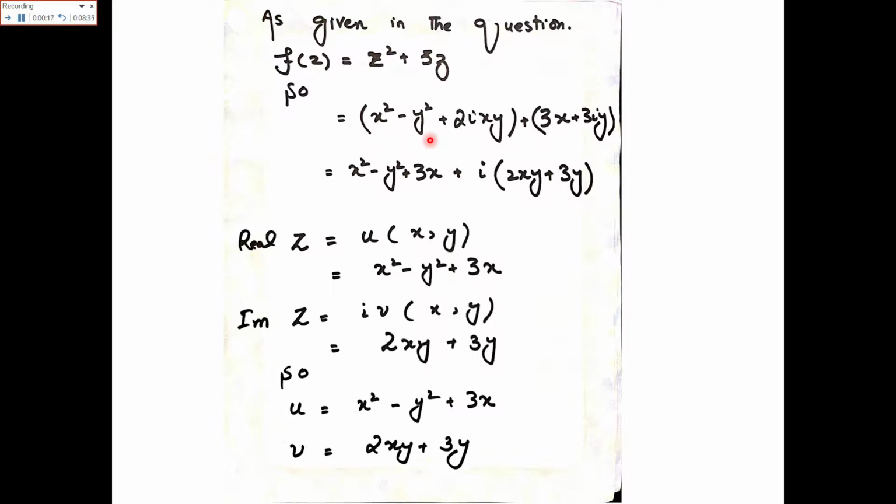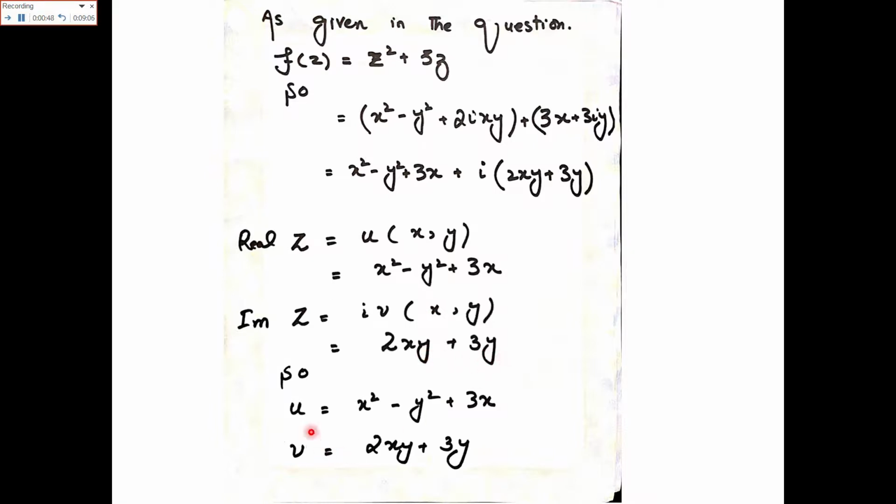Now we will add the real part with the real and the imaginary with the imaginary. So the real part will become x square minus y square plus 3x and the imaginary part iota times 2xy plus 3y. Here the real part of the given function u of x, y would be x square minus y square plus 3x and the imaginary part is v of x, y, which is equal to 2xy plus 3y.